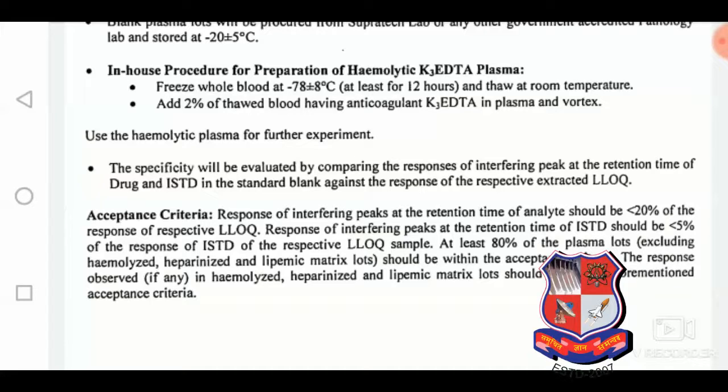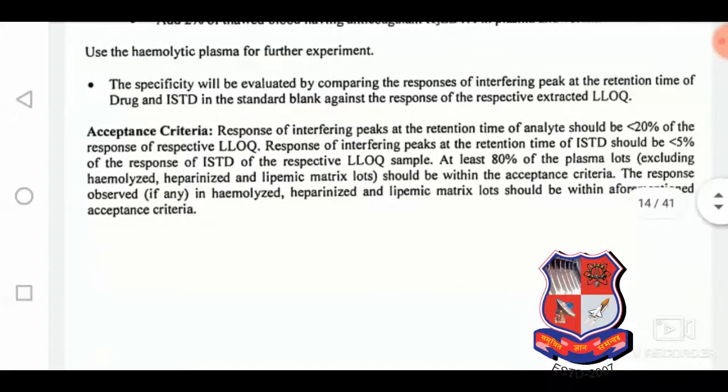The specificity will be evaluated by comparing the response of interfering peak at the retention time of drug and analyte, ISTD, in the standard blank against the response of the respective extracted LLOQ. So here extracted LLOQ is used. Here we can see the acceptance criteria. Response of interfering peaks at the retention time of analyte should be smaller than 20% of the response of respective LLOQ. Response of interfering peaks at the retention time of ISTD should be smaller than 5% of the response of the ISTD of the respective LLOQ sample.